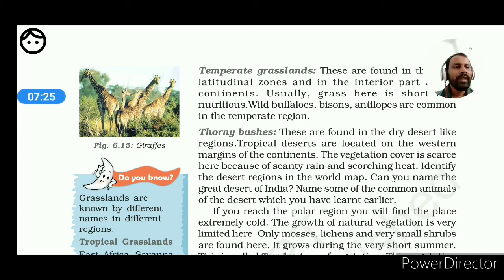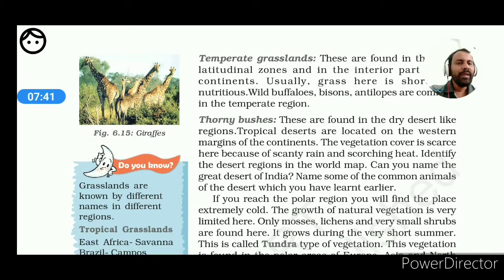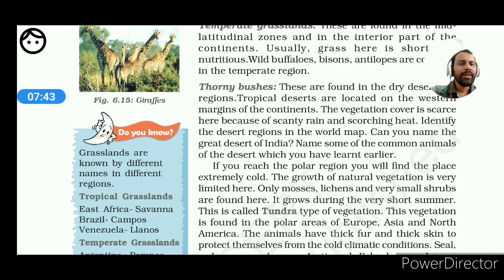The vegetation cover is scarce here because of the scanty rain and scorching heat. The rate of evaporation is very high here. The amount of natural vegetation is very less in this region. Next one, you can name the Great Desert of India. Already I have told you. Name some of the common animals of the desert which you have learned earlier. So in this regard, we can say wild camels, they are found in huge numbers in this particular region.